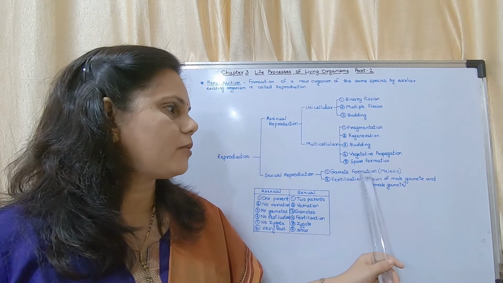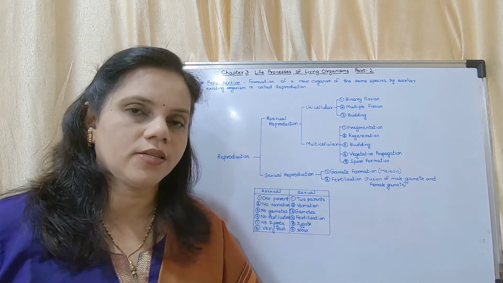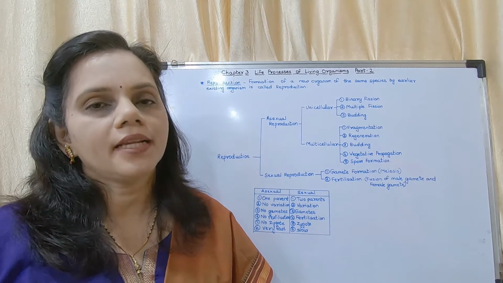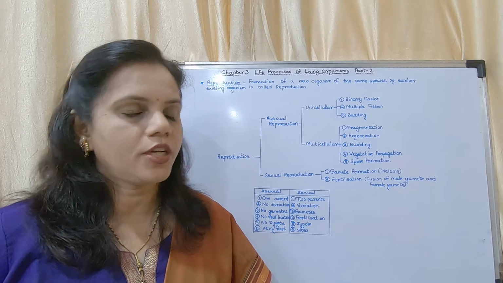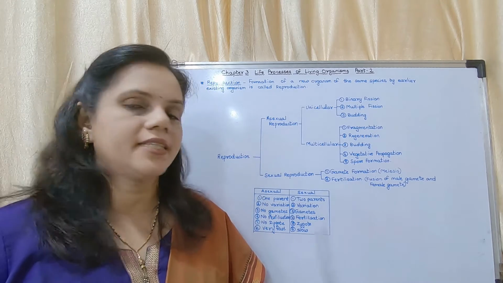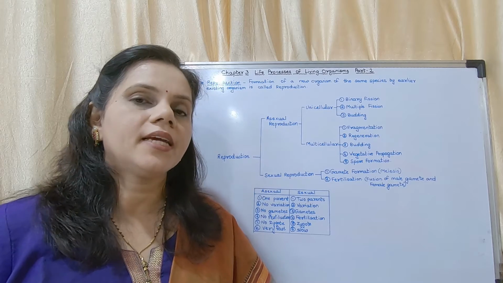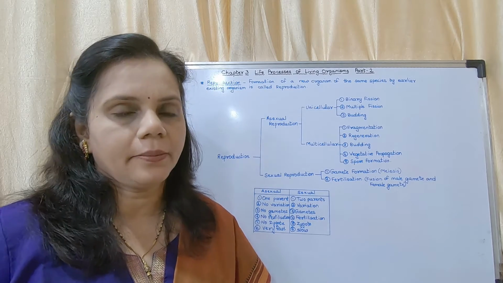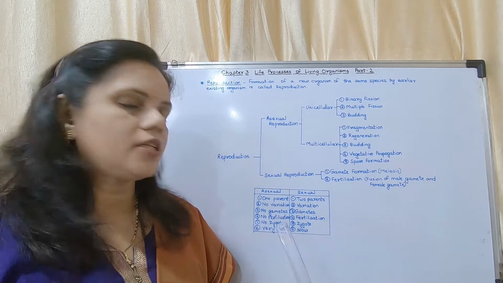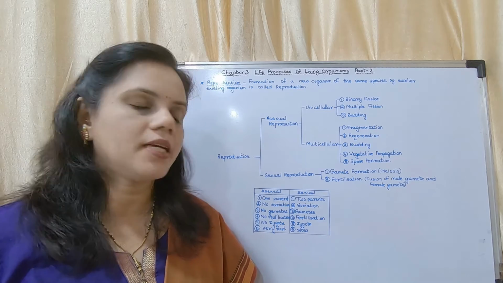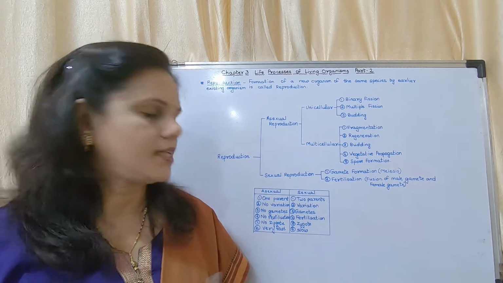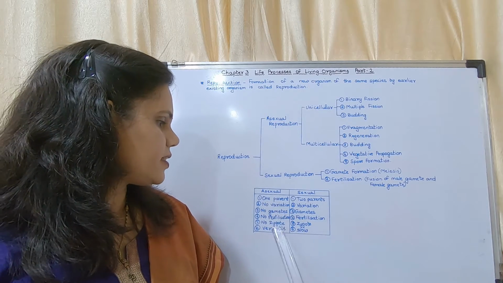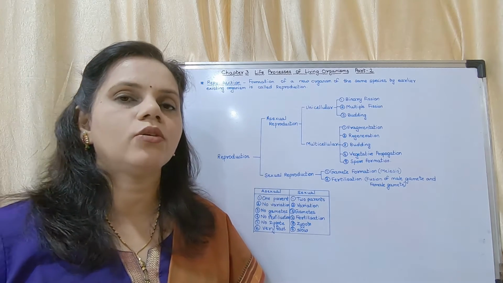So in gamete formation by the process of meiosis, in a male body, male gamete is produced, and in a female body, female gamete is produced. And during fertilization, the male gamete fuses with the female gamete. So in asexual reproduction, there is no fertilization taking place, whereas in sexual reproduction, there is fertilization. In asexual reproduction, there is no zygote formed.